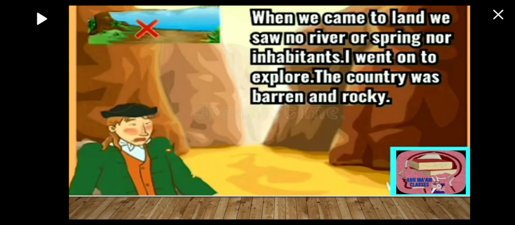Now the country was barren and rocky. And what did he find? That the country was barren and rocky. It means there were rocks and hills all around and there was no vegetation. It was barren. He didn't find anybody there.